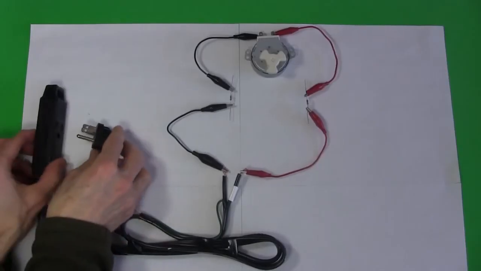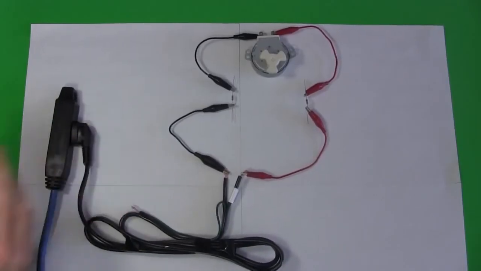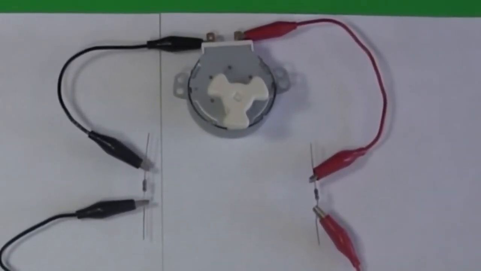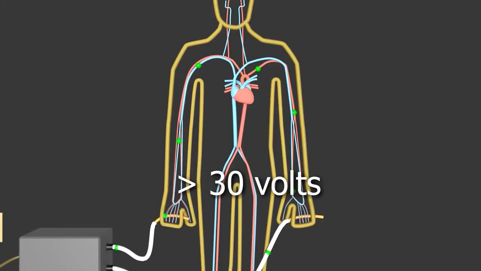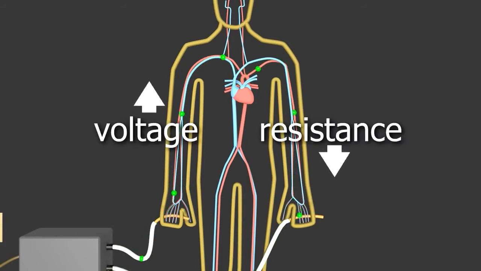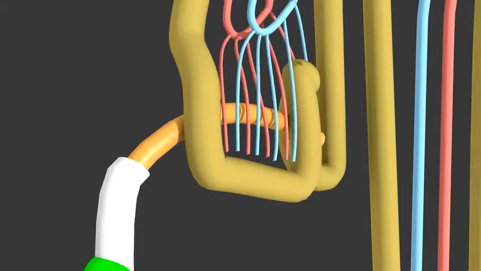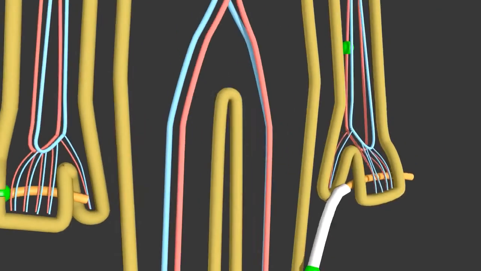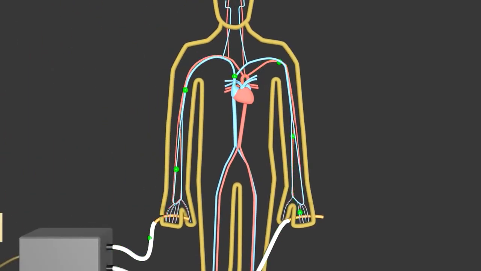We'll use household electricity, which here is 120 volts AC. When I plug in the electricity, the motor doesn't turn. That's good. That's analogous to the heart being protected by the skin resistance. The general rule is anything above 30 volts may be hazardous. But the skin resistance doesn't stay constant. The higher the voltage is, the lower the skin's resistance is. And at only around 450 to 600 volts, the skin will break down altogether and allow electricity to easily pass. It'll no longer act as much of a resistor at all.